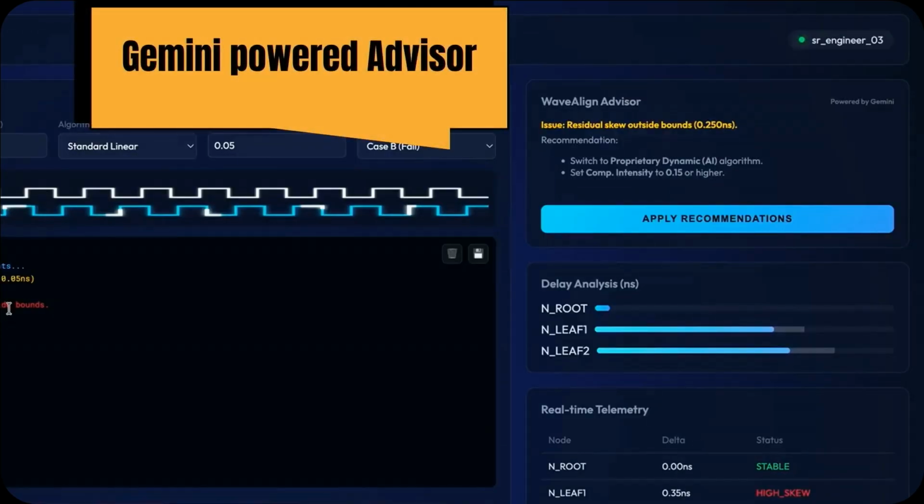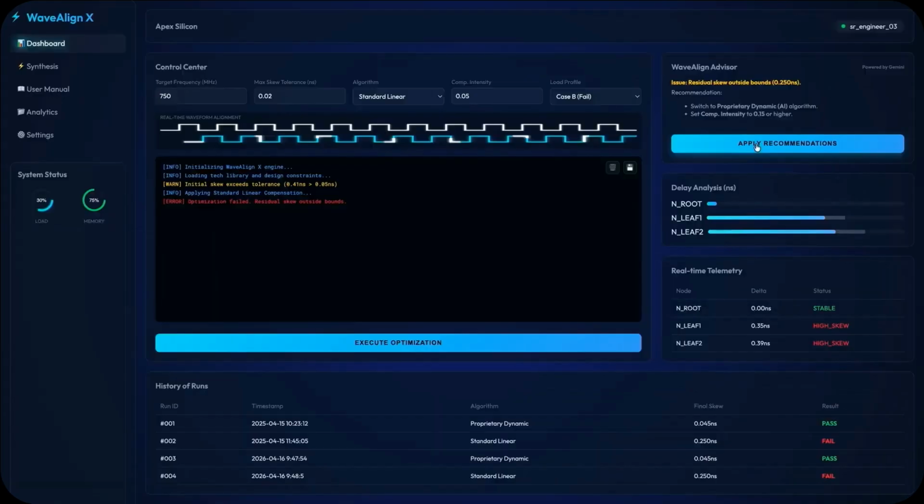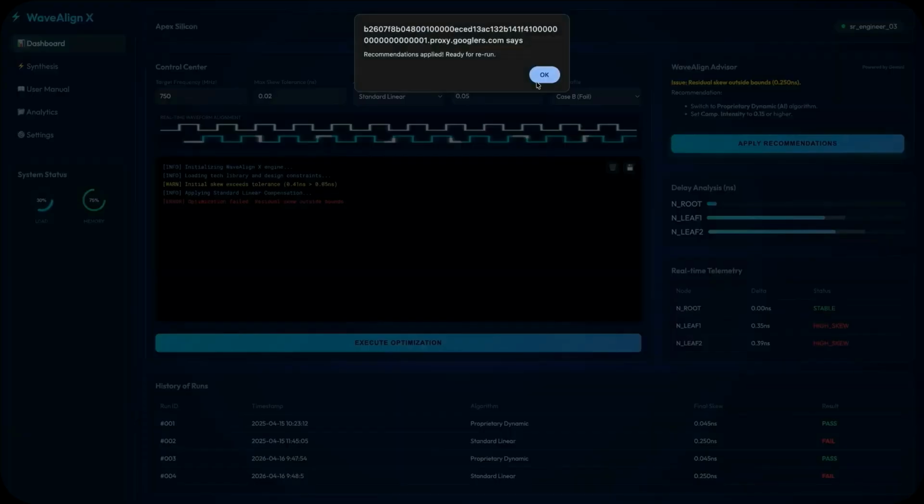And it actually inserted Gemini within the application itself. So Gemini is now part of the application as an advisor to actually implement recommendations in the application. Right? And again, this is a few hours.